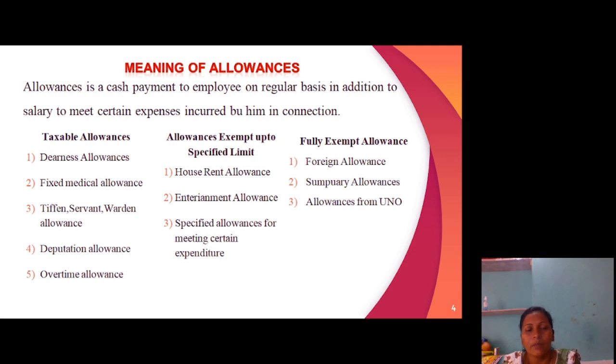Taxable allowances are dearness allowance, fixed medical allowance, stipend, servant allowance, warden allowance, deputation allowance and overtime allowance. Allowances exempted up to the specified limit are HRA, entertainment allowance and specified allowances for meeting certain expenditure. And for fully exempted allowances, no tax is charged. These are foreign allowances, temporary allowances and allowances from the UNO.